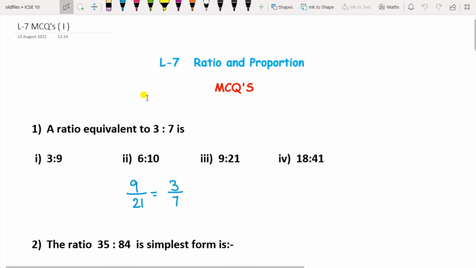In this video we are going to see the MCQs of lesson 7, ratio and proportion. This is part 1. I have made 2 videos on this MCQs of lesson 7, ratio and proportion.